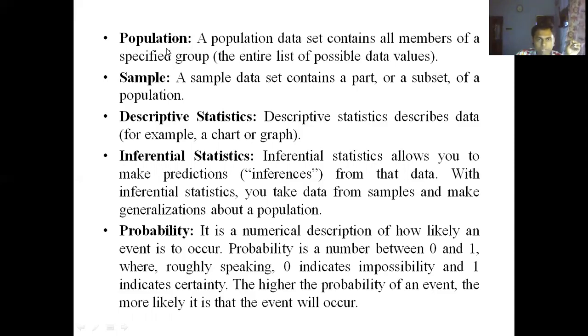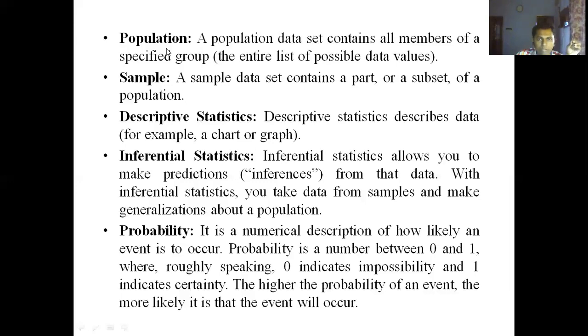Chi-square statistic is given as chi-square is equal to (n minus 1) times s squared by sigma squared, where n is the random sample size, s squared is the variance of the sample, and sigma squared is the variance of the population. And the distribution of the chi-square statistic is called chi-square distribution.